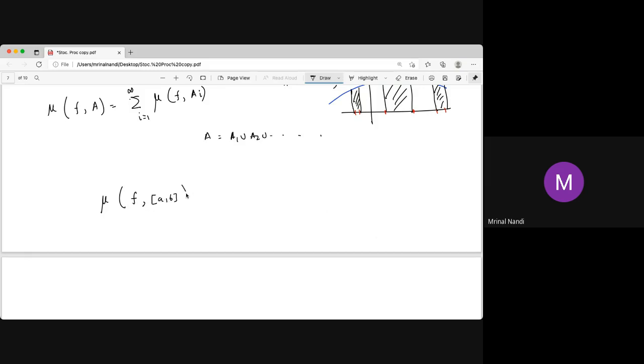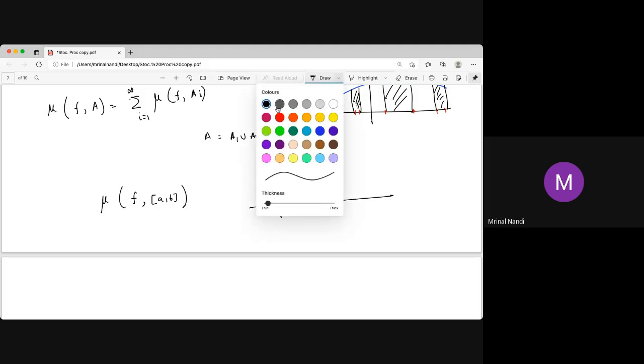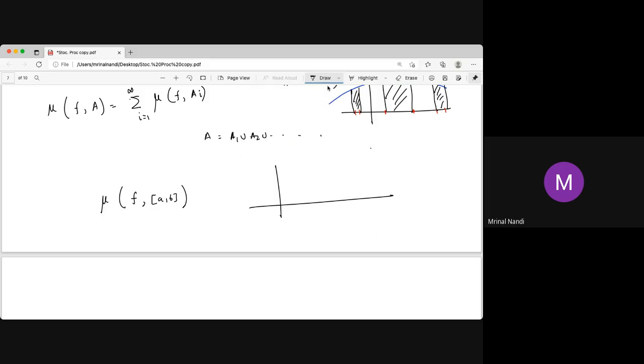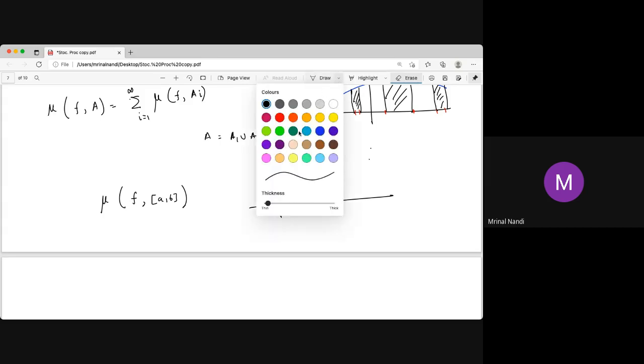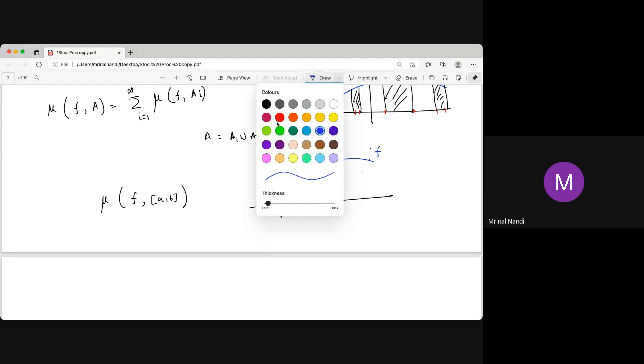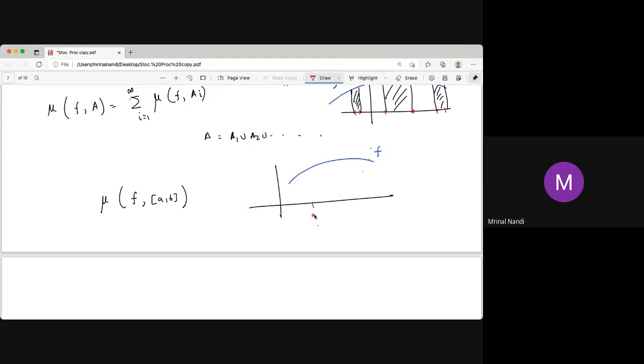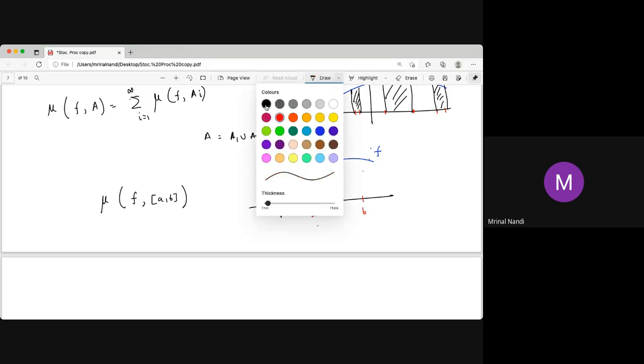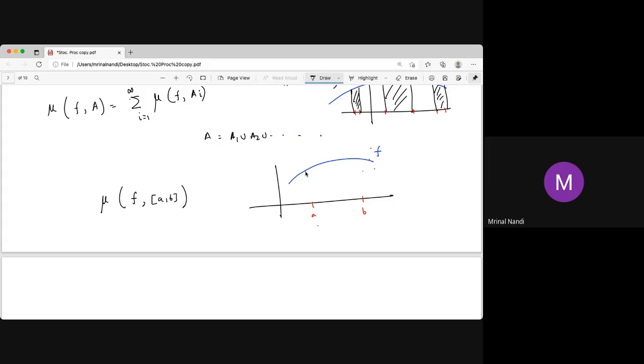Now we are going to discuss not the area now, but some other measure on this. Say this is the curve, say this is the f function. So this is your f function, and this is your interval. Now we do not measure this area.